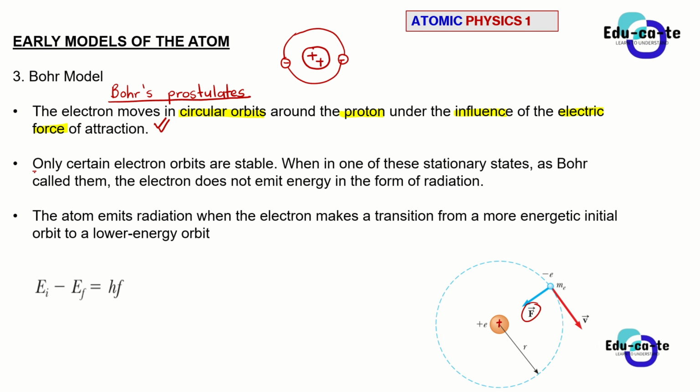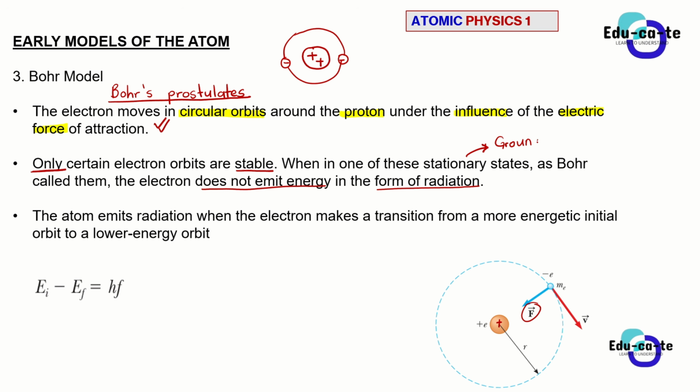He said that only certain electron orbits are stable. And when in one of these stationary states, as Bohr called them, the electron does not emit energy in the form of radiation. So Bohr further said that in his atomic model, the electron can only exist in a stationary state, a state that is constant. Okay, so the stationary state that he's talking about is actually known as the ground state.